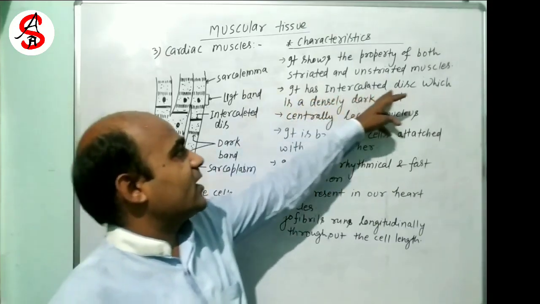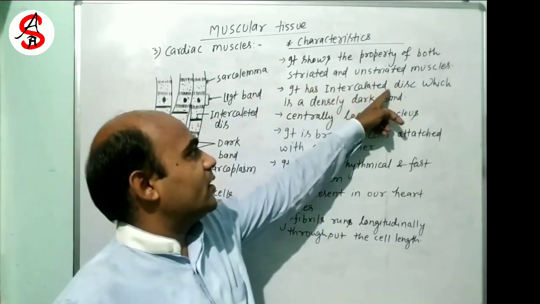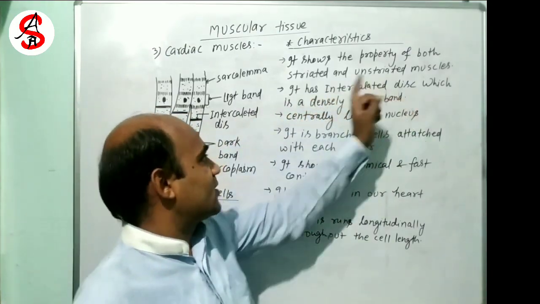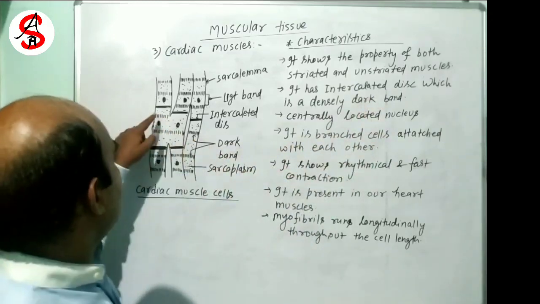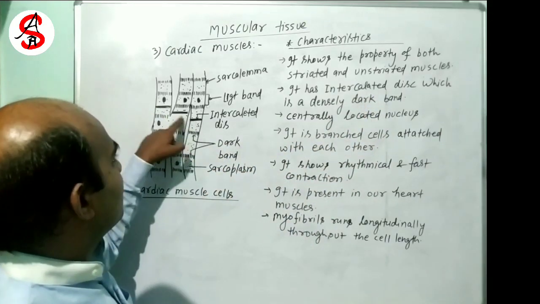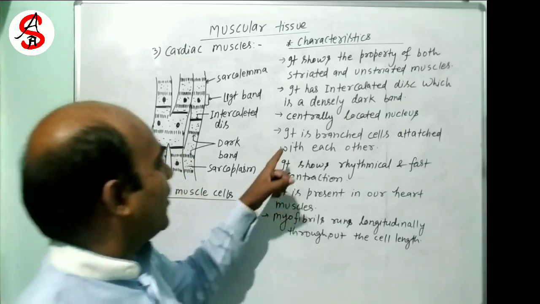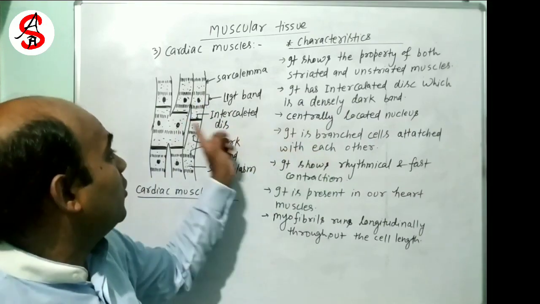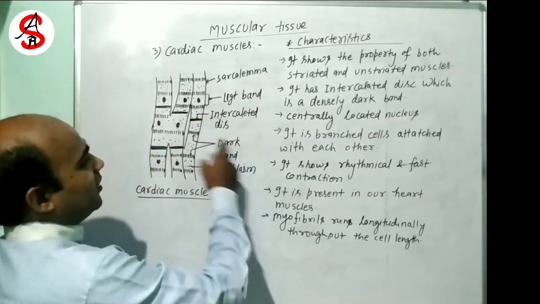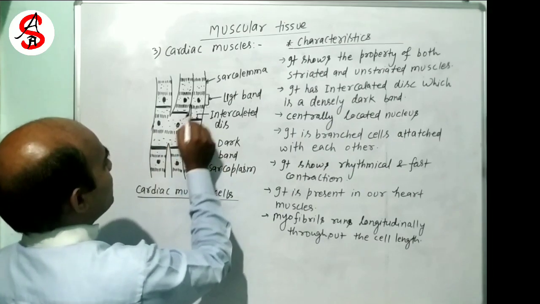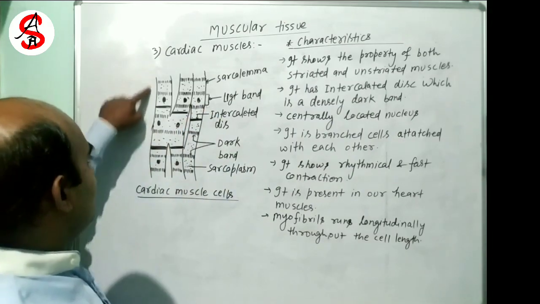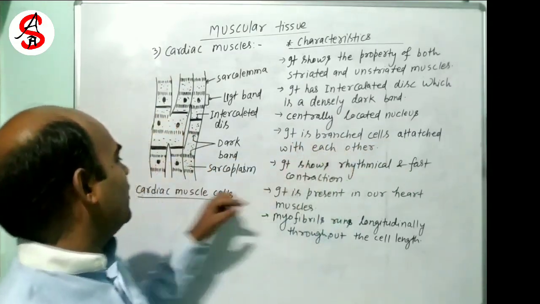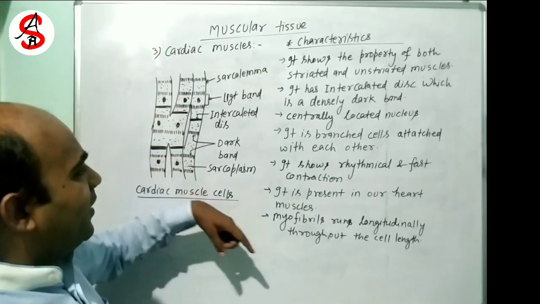Now it has intercalated disc. It is a very important term about the cardiac muscle. It has intercalated disc, which is a densely dark band. The nucleus is centrally located. Here is the nucleus, which is at the center. These are branched cells, branching cells attached with each other.